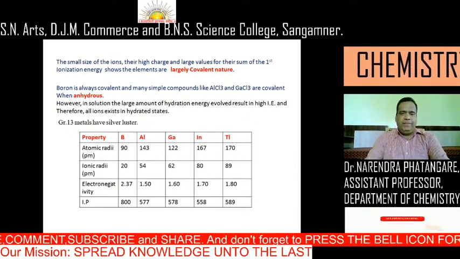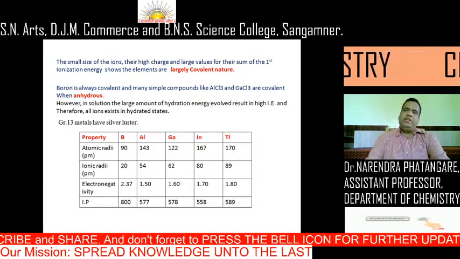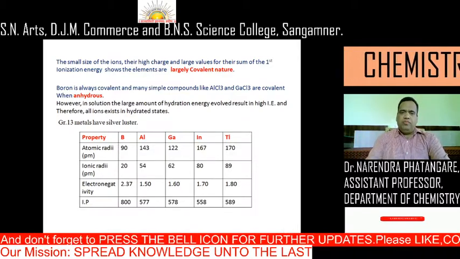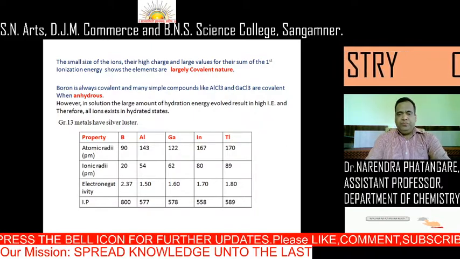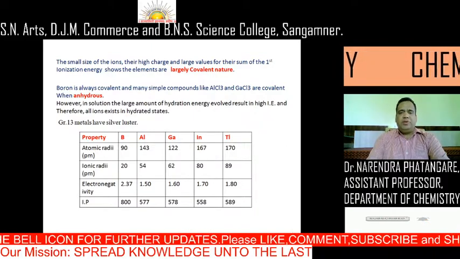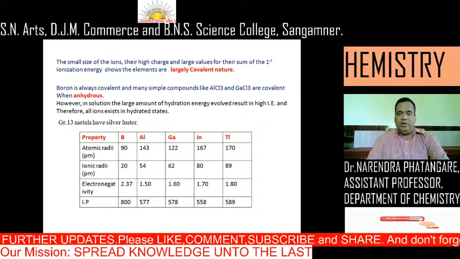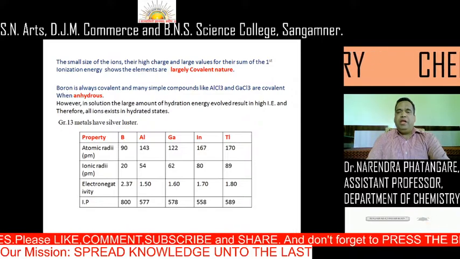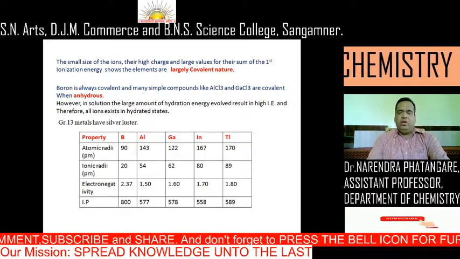Then ionic radii: whenever we are discussing ionic radii, it shows a steady increasing slope, so there is no problem. Again, in terms of electronegativity, boron shows 2.37, while aluminium suddenly drops to 1.50, and then it steadily increases from gallium to thallium.